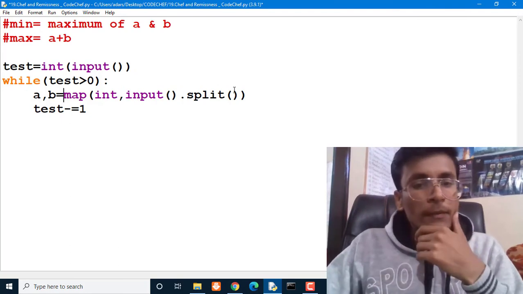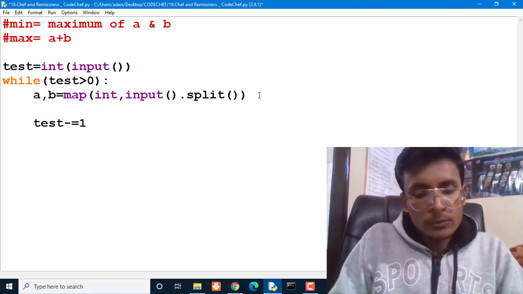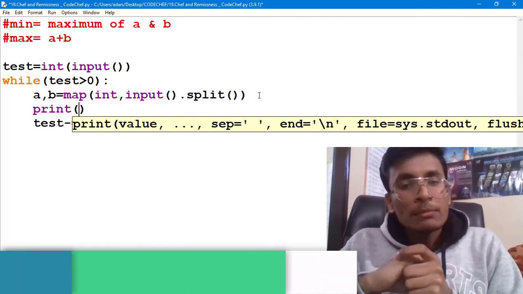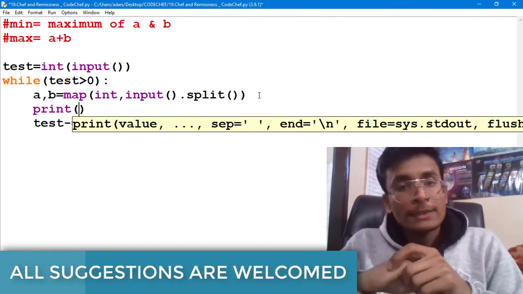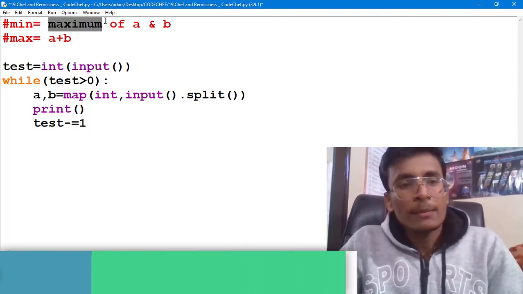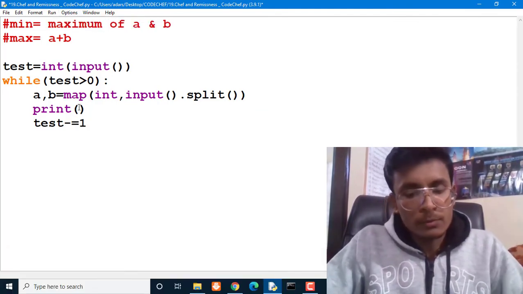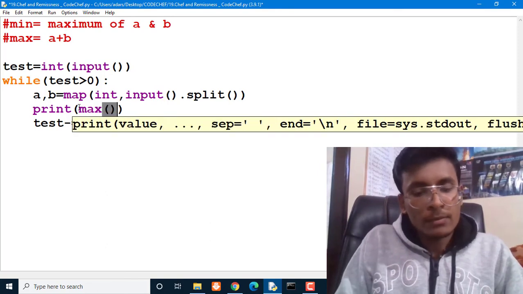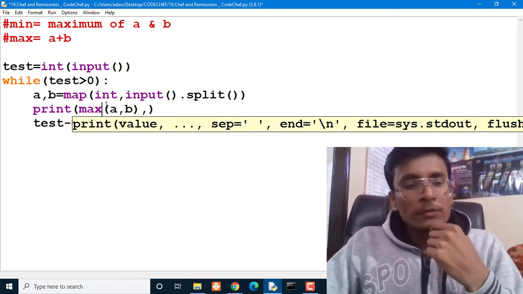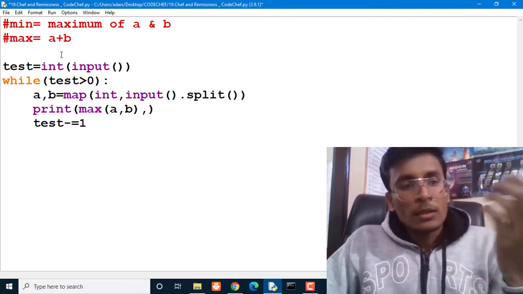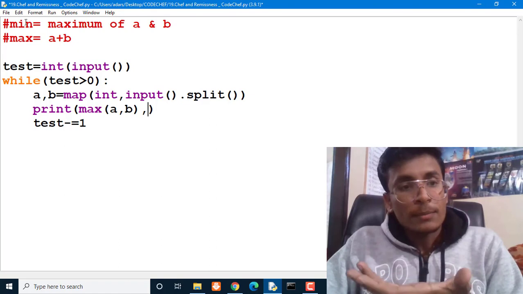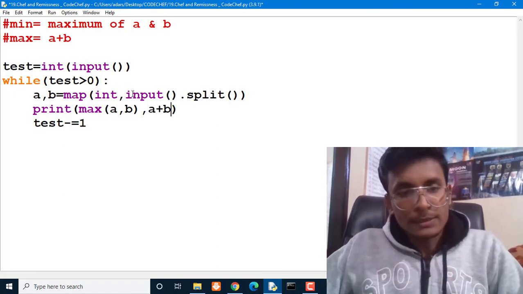Simple. Then what we have to do, we have to print two values. The first value is the minimum number of times chef has entered that building. So it can be found out easily by the maximum of A and B. So we can use the max function here, maximum of A comma B. Then what is the second value which we have to print? What is the maximum number of times chef can enter the building? It will be A plus B times, so A plus B simply.